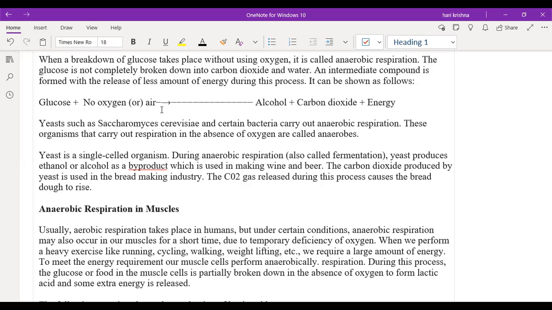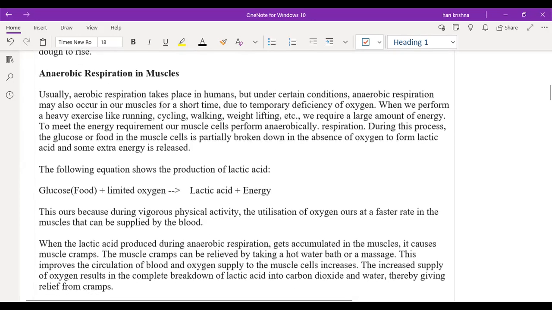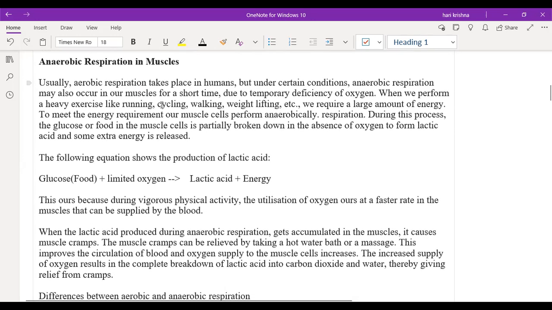Okay, but how can we increase the blood circulation? Either by going for a warm bath, hot water bathing, or by bringing other sources of food materials and giving some rest, or doing some massage. If you do the massage also, the blood circulation will increase in the legs or in the hands, which helps in the release of lactic acid and formation of CO2 gas. Okay, that is all about anaerobic respiration in the muscles.